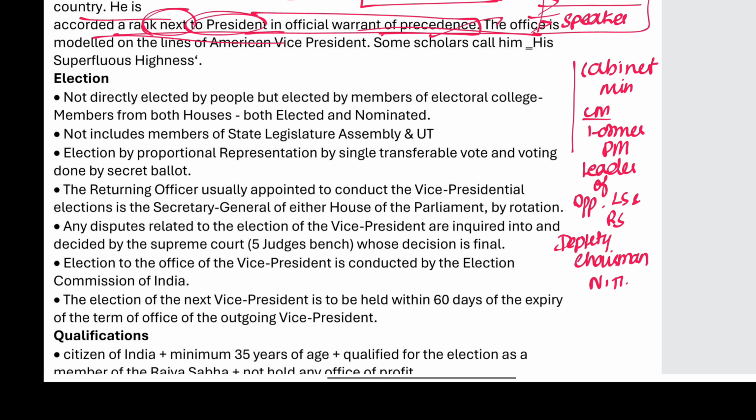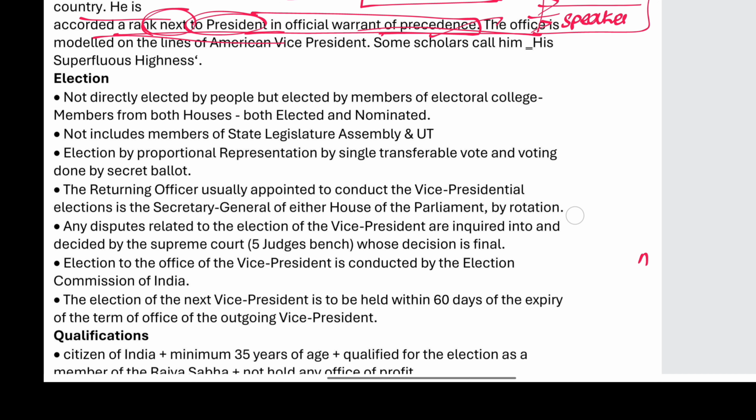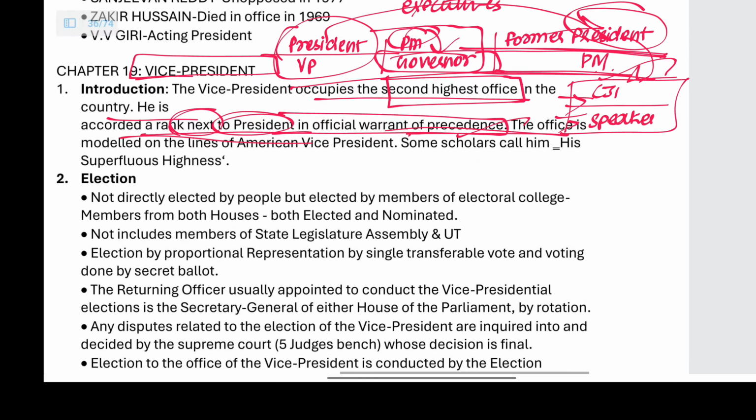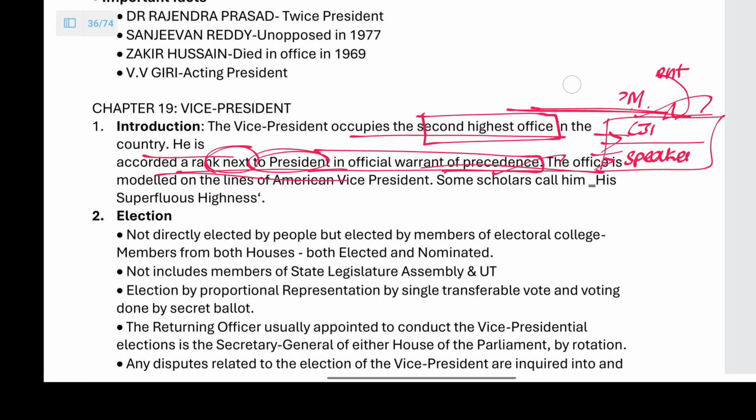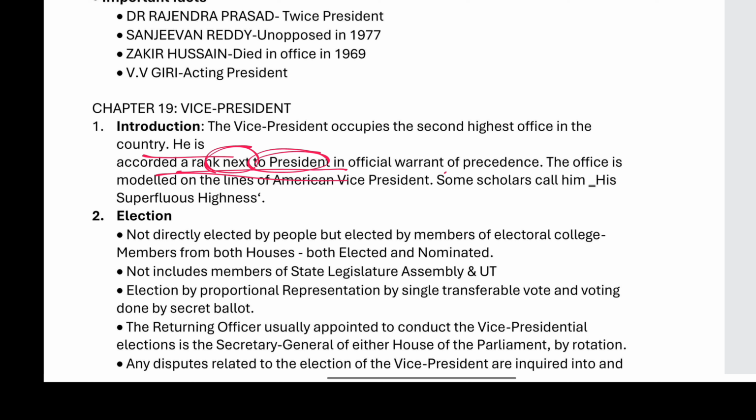So these are the members which we have to remember. The first thing to remember is the President, Vice President, then the Prime Minister, and after the Prime Minister, the Governor. Then we have former Presidents and the Deputy PM. Then sixth is the Chief Justice of India along with the Speaker.